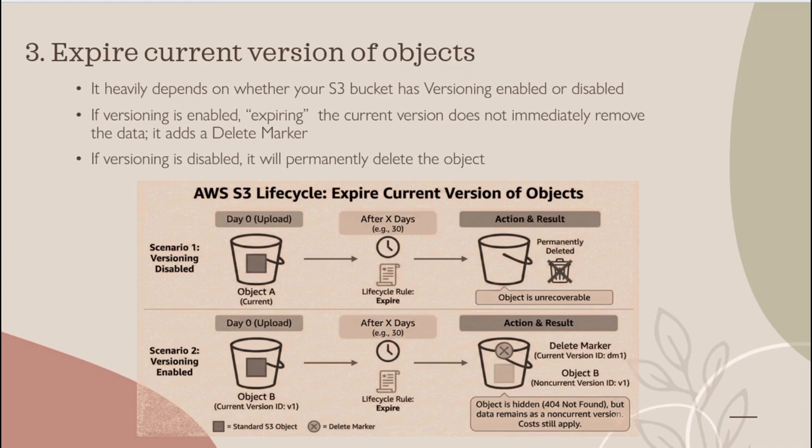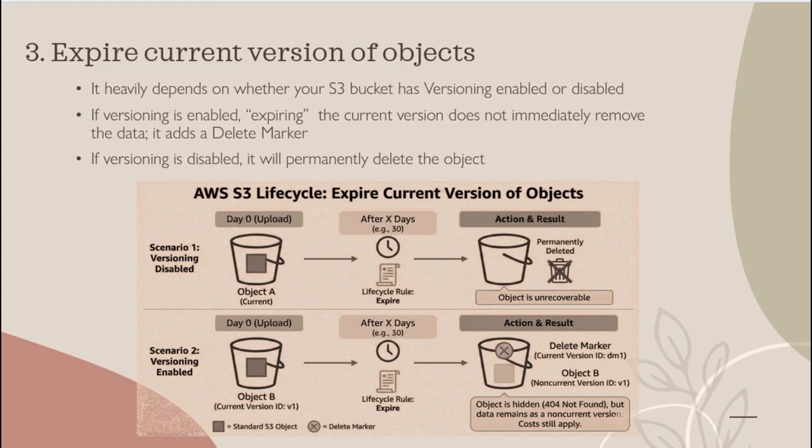But if versioning is enabled in the bucket, if I upload the object and the lifecycle rule expires, it will be deleted. But instead of deleting the object, in this situation it will add the delete marker for that object, which means we can retrieve that particular object at any time and it is not permanently deleted.